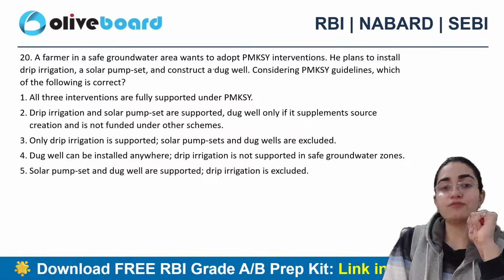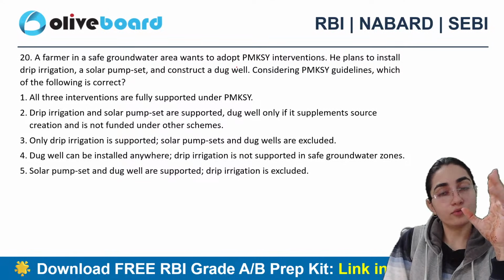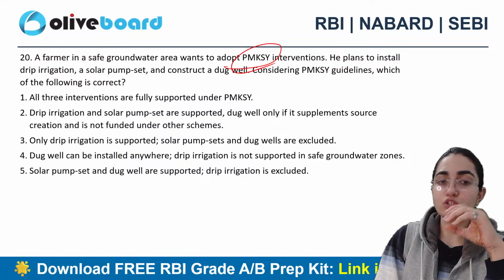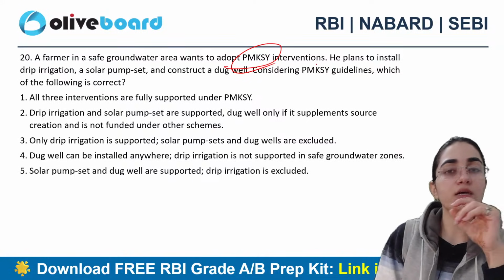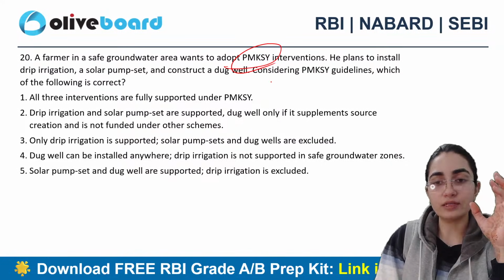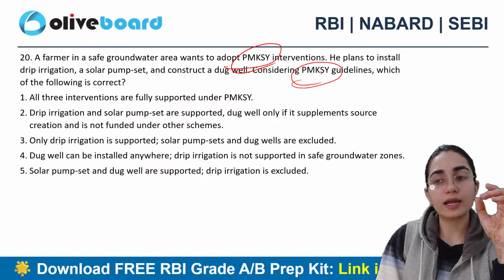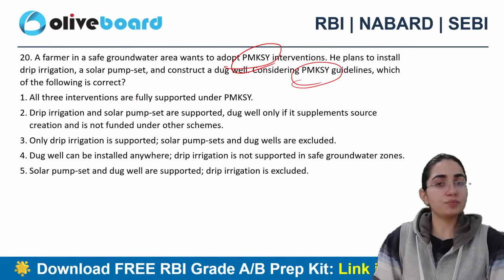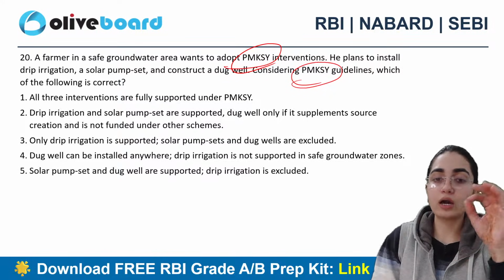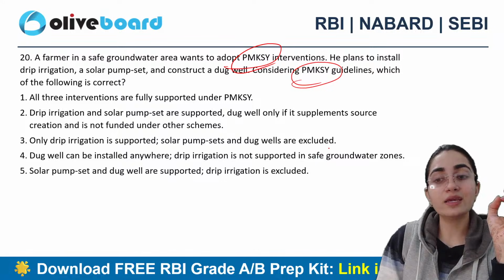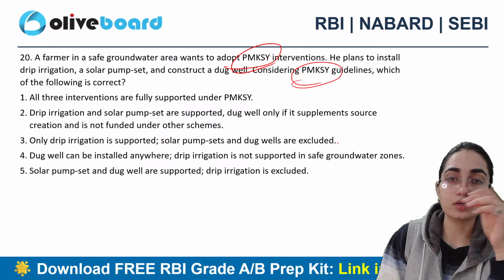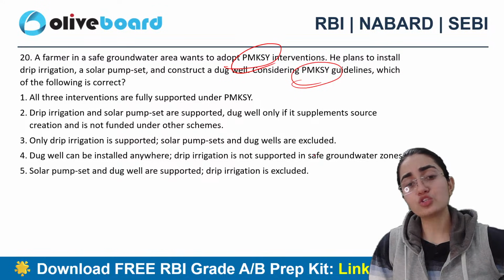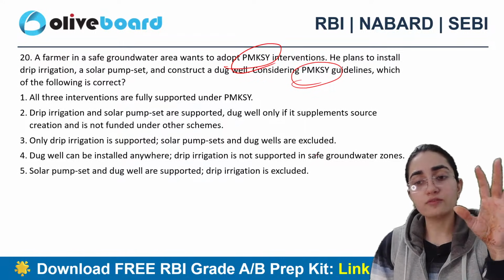A farmer in a safe groundwater area wants to adopt this Krishi Sanchai Yojana intervention. He plans to install drip irrigation, a solar pump set, and construct a dug well there, right? Considering this Krishi Sanchai Yojana guidelines, which of the following is correct? All three interventions are fully supported under this particular initiative. Drip irrigation and solar pump set are supported. Dug well only if it is supplemented source creation here, and not at all funded under the other schemes. Only drip irrigation is supported. Solar pump sets and dug wells are excluded here.